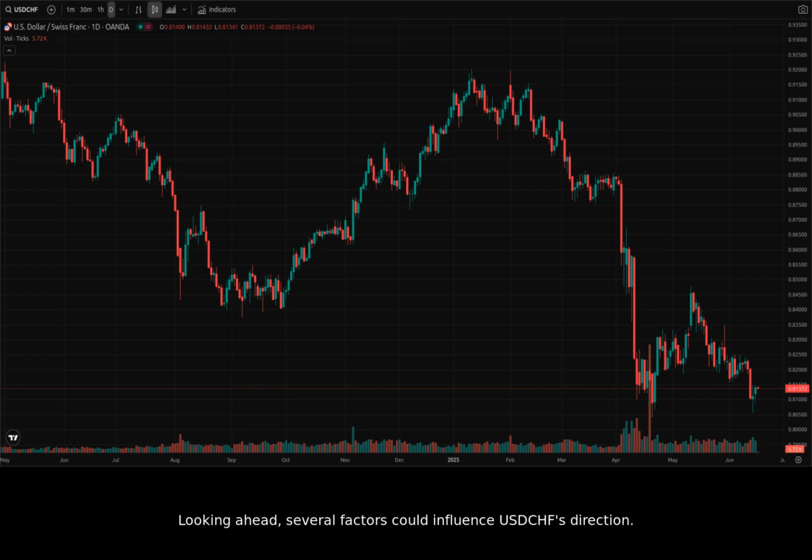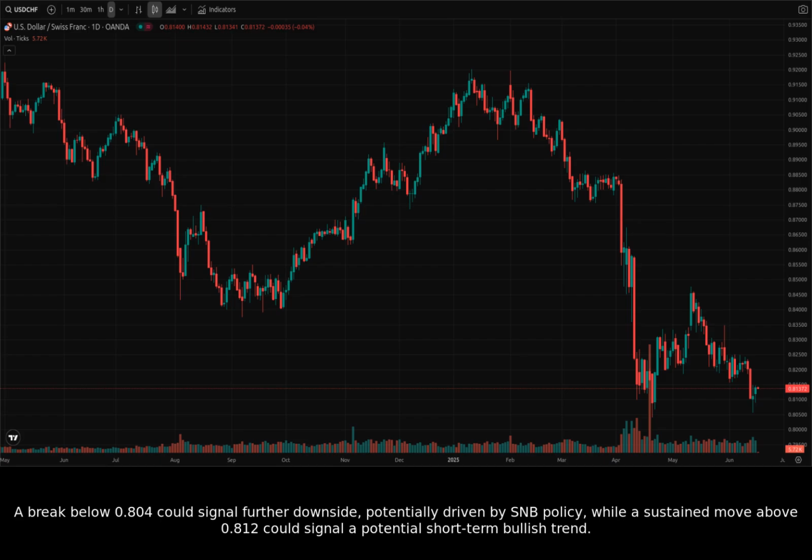Looking ahead, several factors could influence USDCHF's direction. The key will be the Swiss National Bank, SNB. A break below 0.804 could signal further downside, potentially driven by SNB policy, while a sustained move above 0.812 could signal a potential short-term bullish trend.